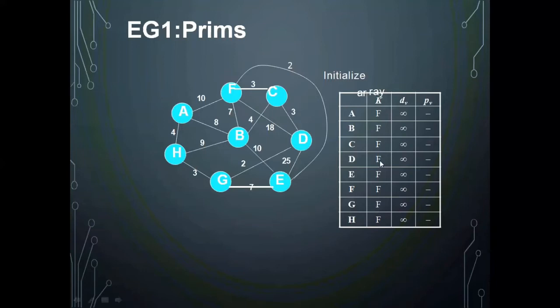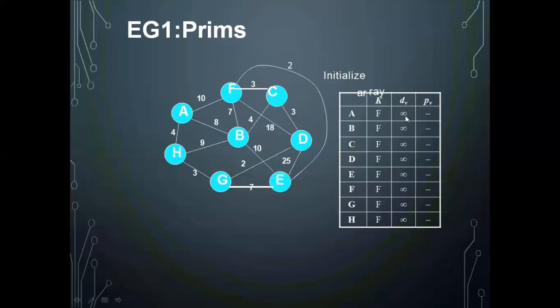In the beginning, none of the nodes are the part of the spanning tree, so all are filled with F. F is representing false. DV is representing the distance. So in the beginning, all the vertices are infinite distance away. That is the assumption. And PV is representing the parent vertex. That we'll get to know through the example.